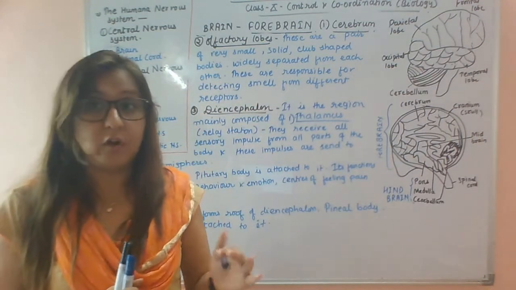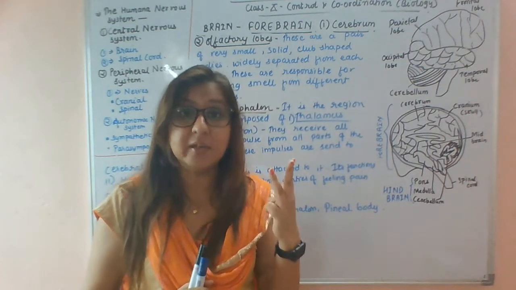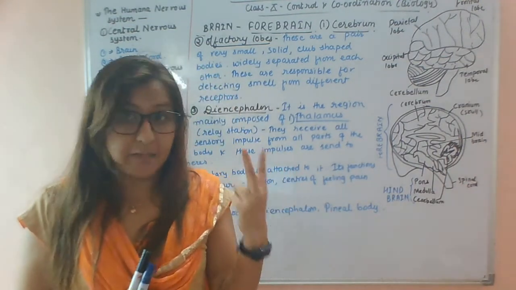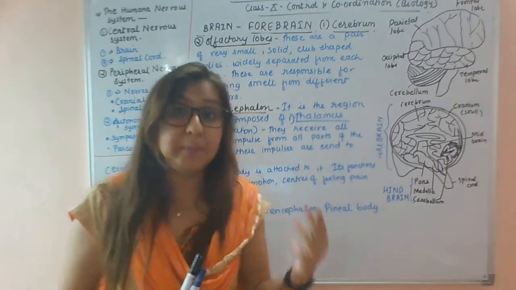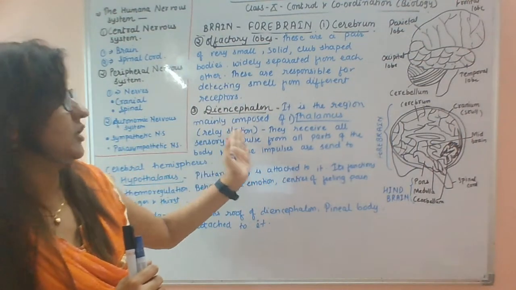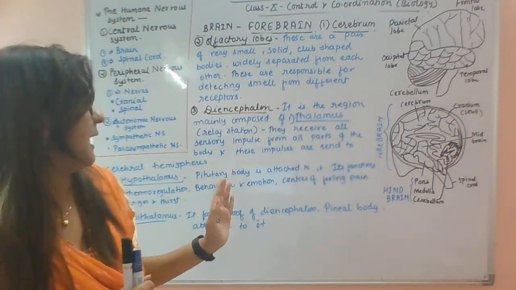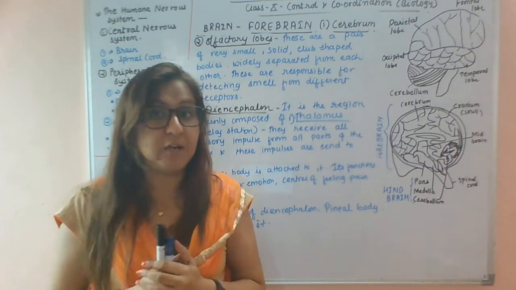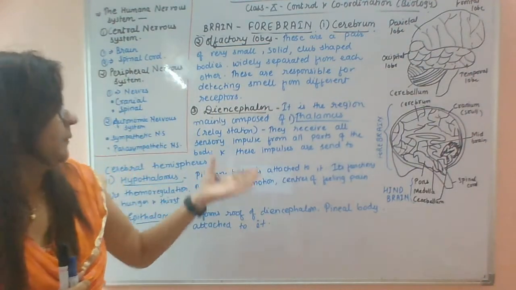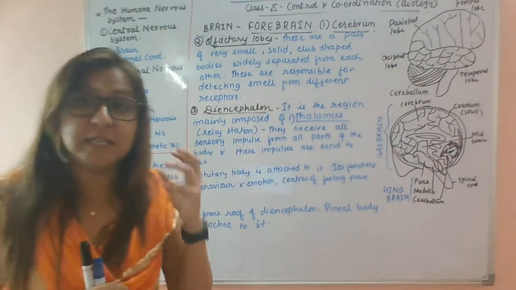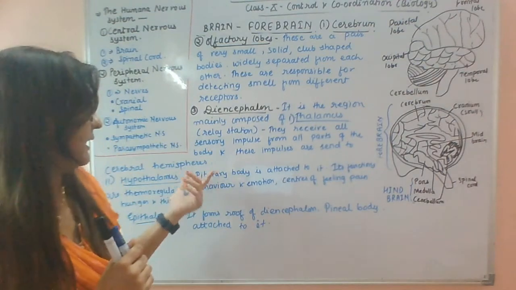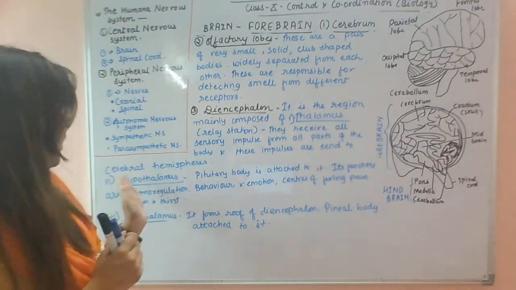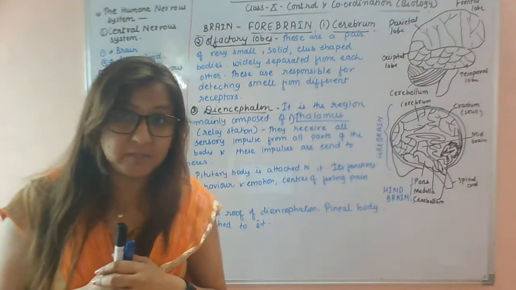Next is the diencephalon. Diencephalon has three parts or regions in it. First is thalamus, second is hypothalamus, and third region is epithalamus. So first region is thalamus. What is thalamus? Thalamus is present in the posterior part of the diencephalon. Okay, and it receives all the sensory impulses from all parts of your body and sends these impulses to the cerebral hemisphere.